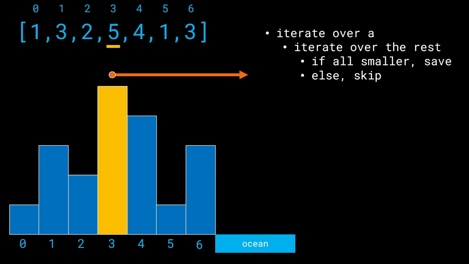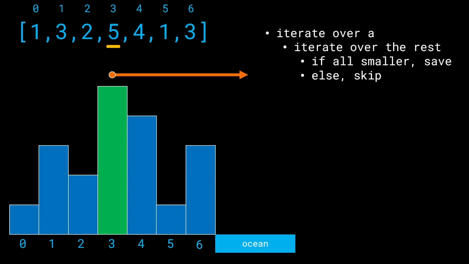But now what happens if we have the building at the index 3? At the building at the index 3, we can iterate over all of the remaining elements on the right hand side and we realize something. All of the buildings are smaller in height, which means that this building has an ocean view. So we're going to save this as the answer. Okay, what about the building at the index 4?